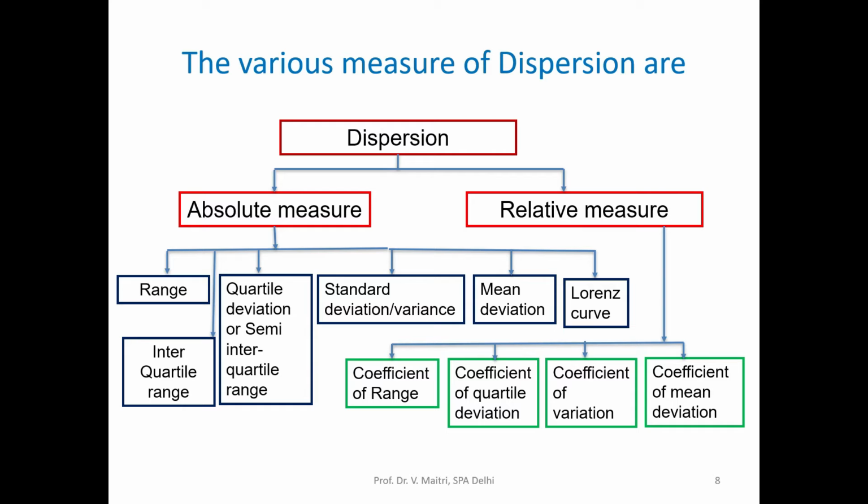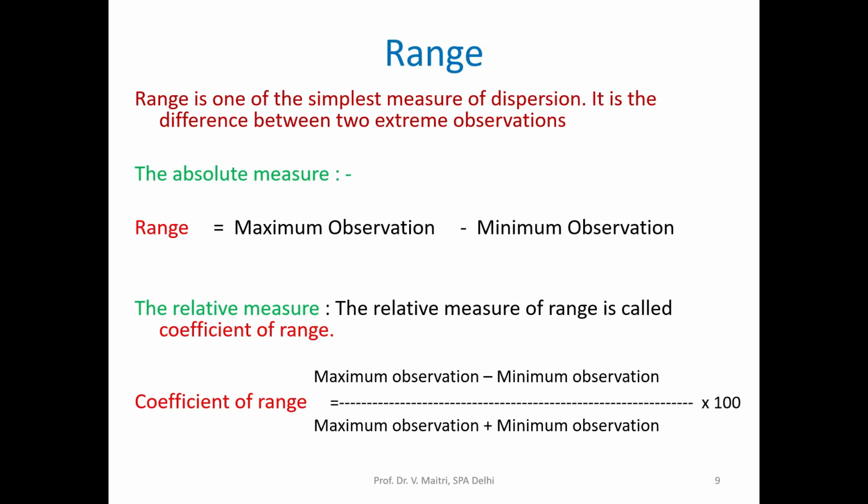Then standard deviation or variance, mean deviation, and Lorenz curve. And in relative measures: coefficient of range, coefficient of quartile deviation, coefficient of variation or coefficient of variance, and coefficient of mean deviation. So these are the four types of relative measures we are going to discuss.